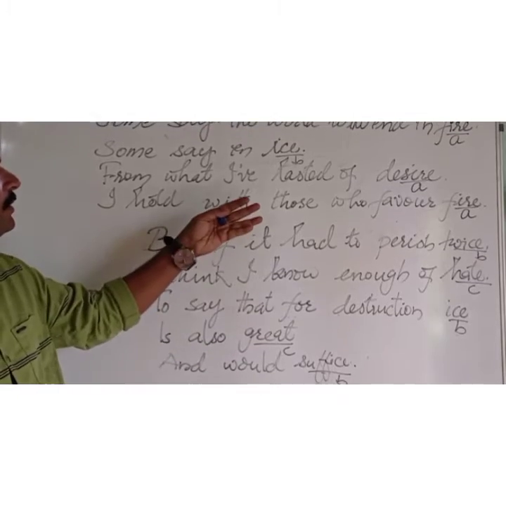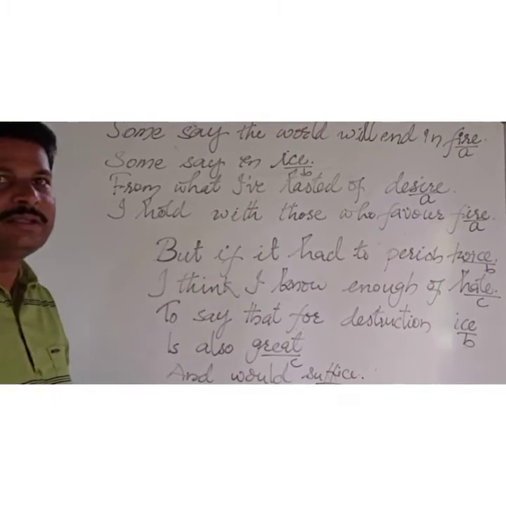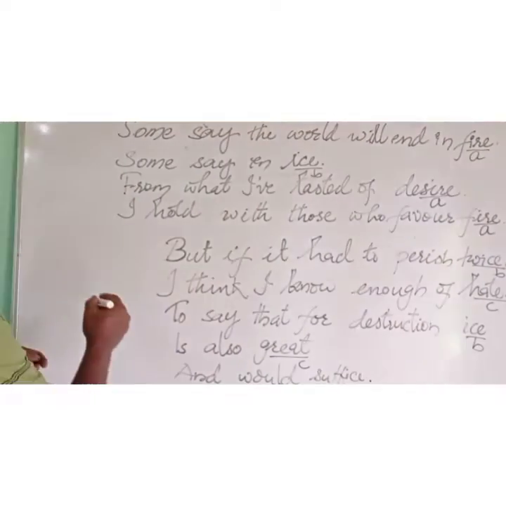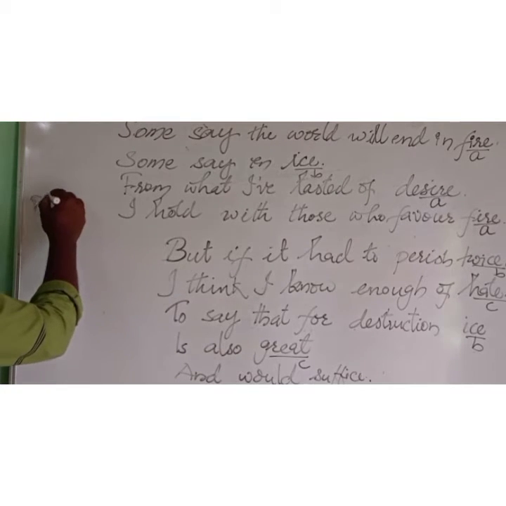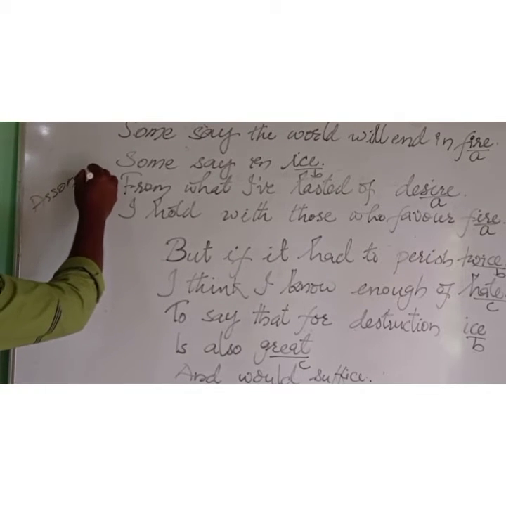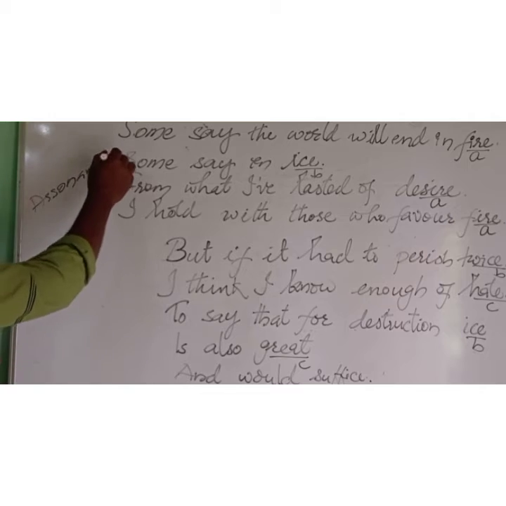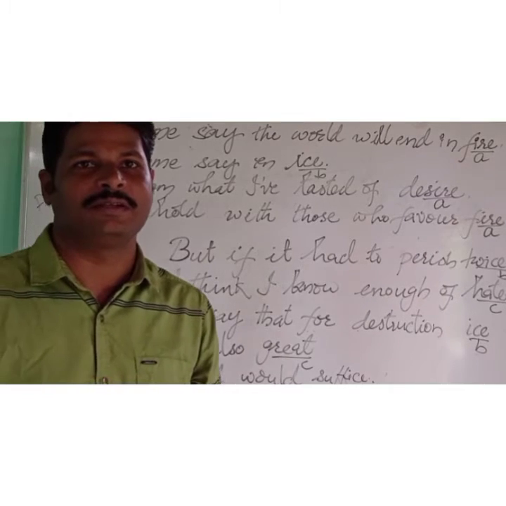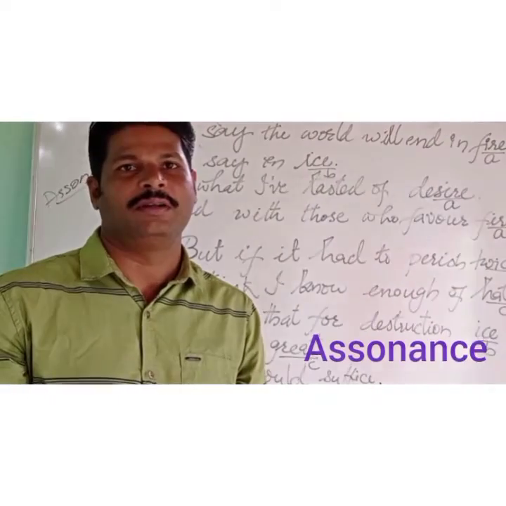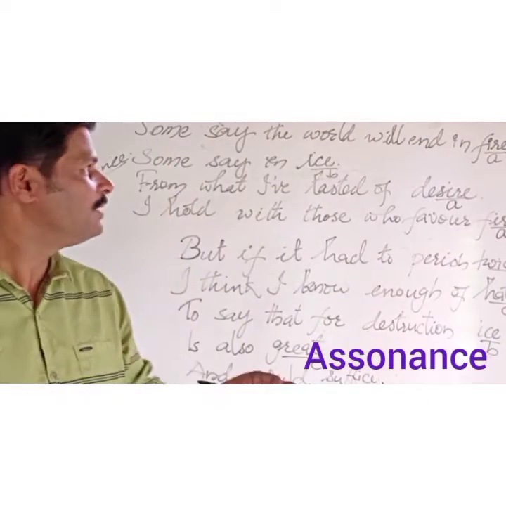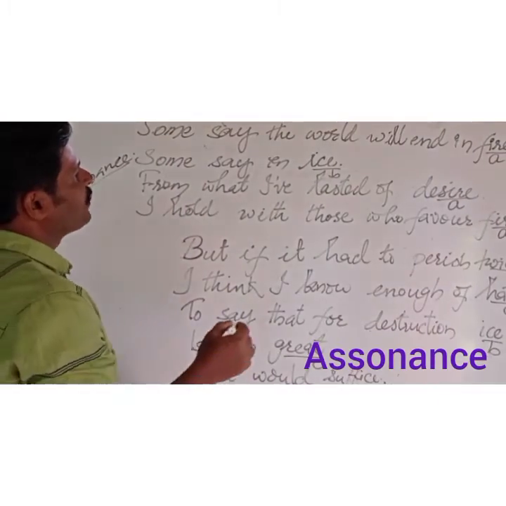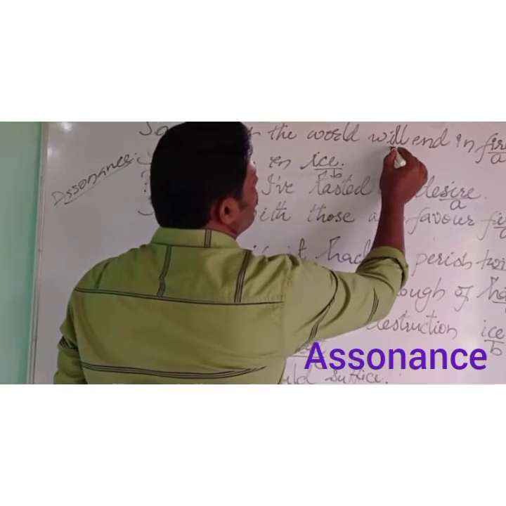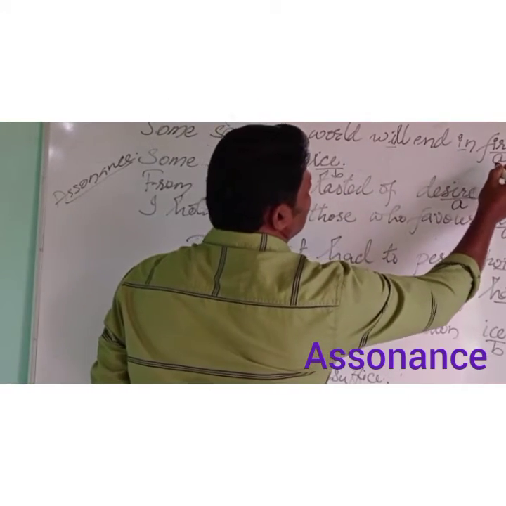Okay, the next poetic device used in this is assonance. I am going to write here assonance. What is assonance? Assonance is the repetition of a vowel sound in two or more words in the same line. Now let us see. The first line: will, in, fire.